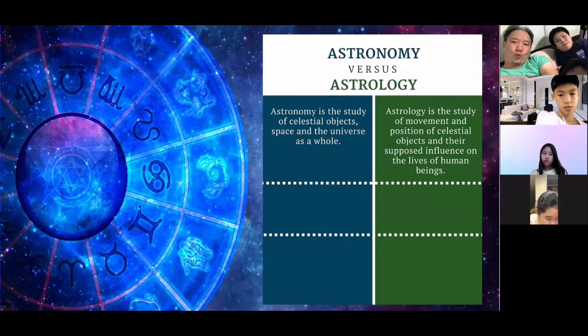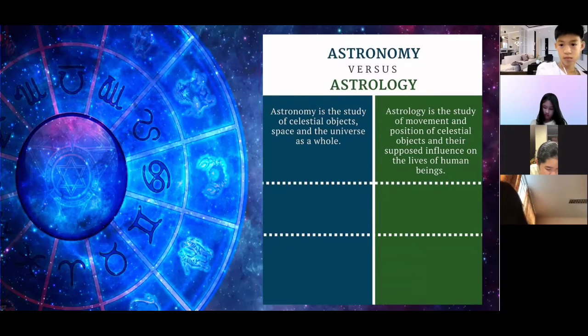Astrology studies the movement or the pattern of the objects in the sky and then relates it to what is happening to people, the influence on the life of human beings. It's like they are telling the future of a person based on the position of these objects in the sky.